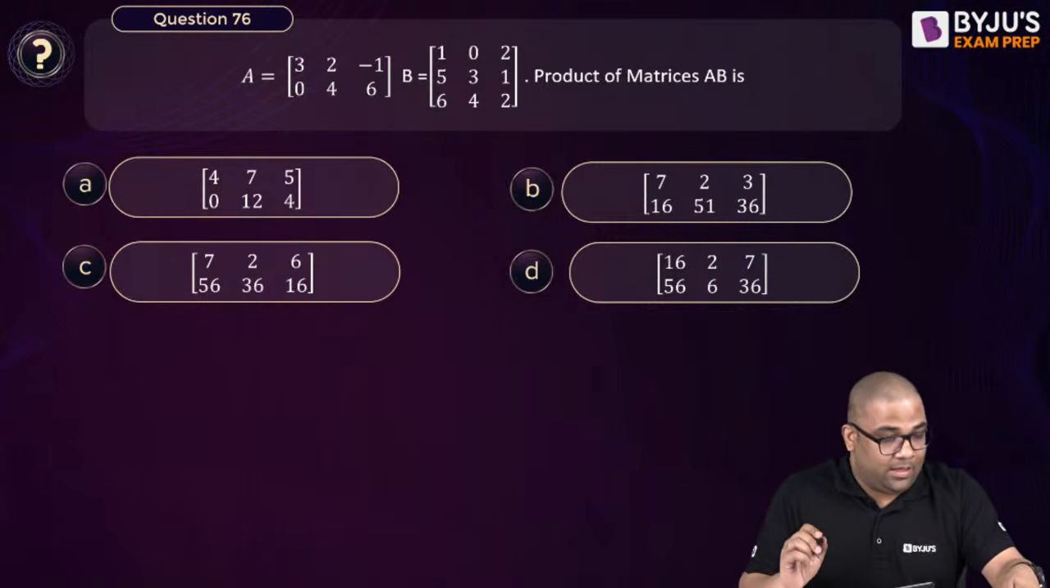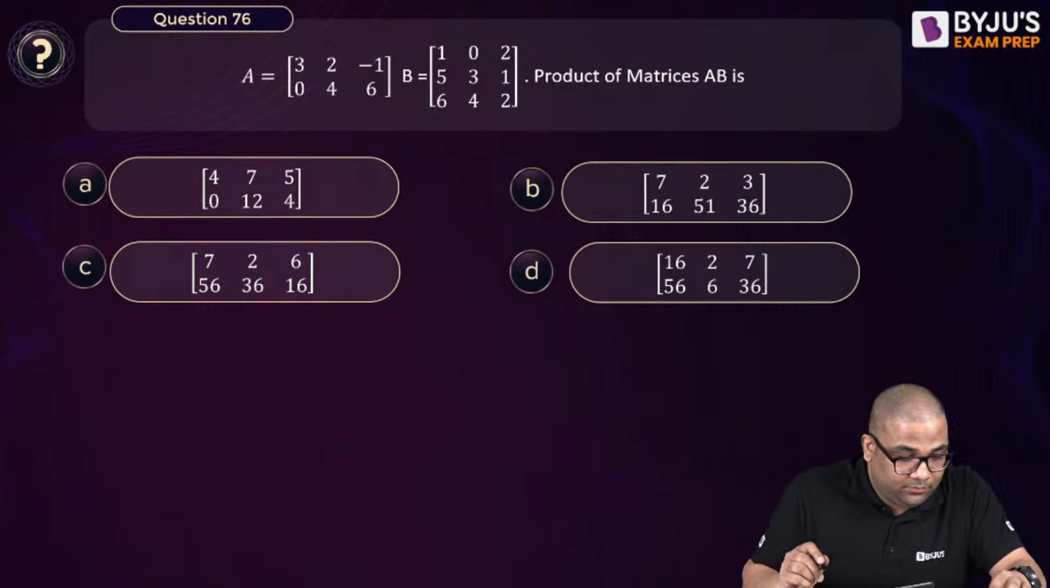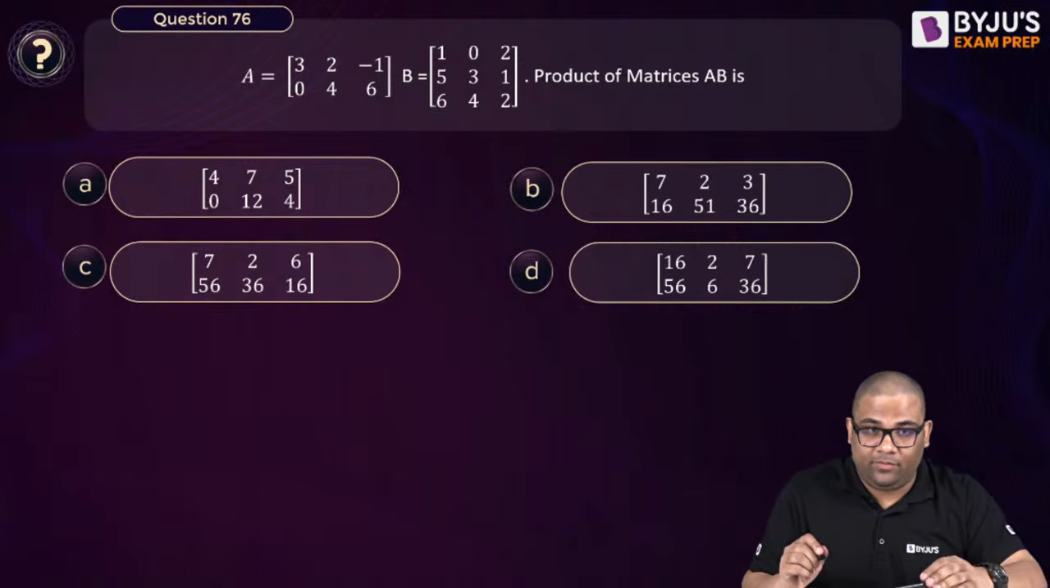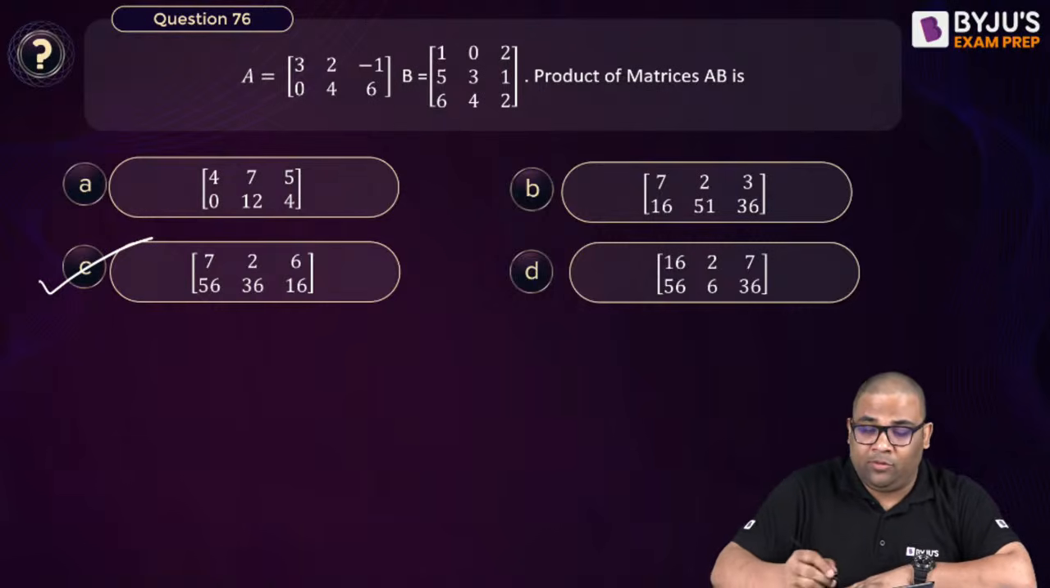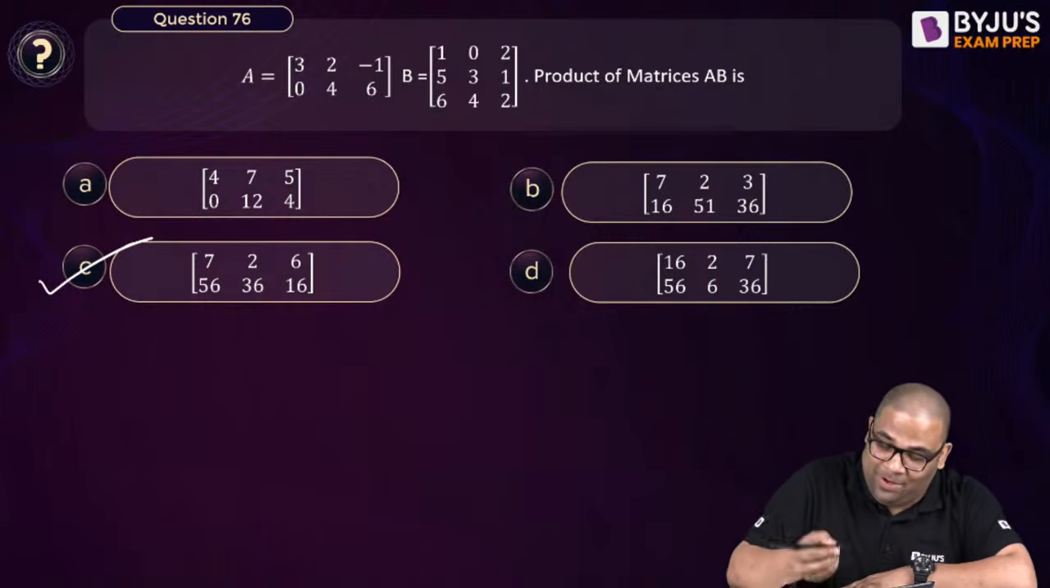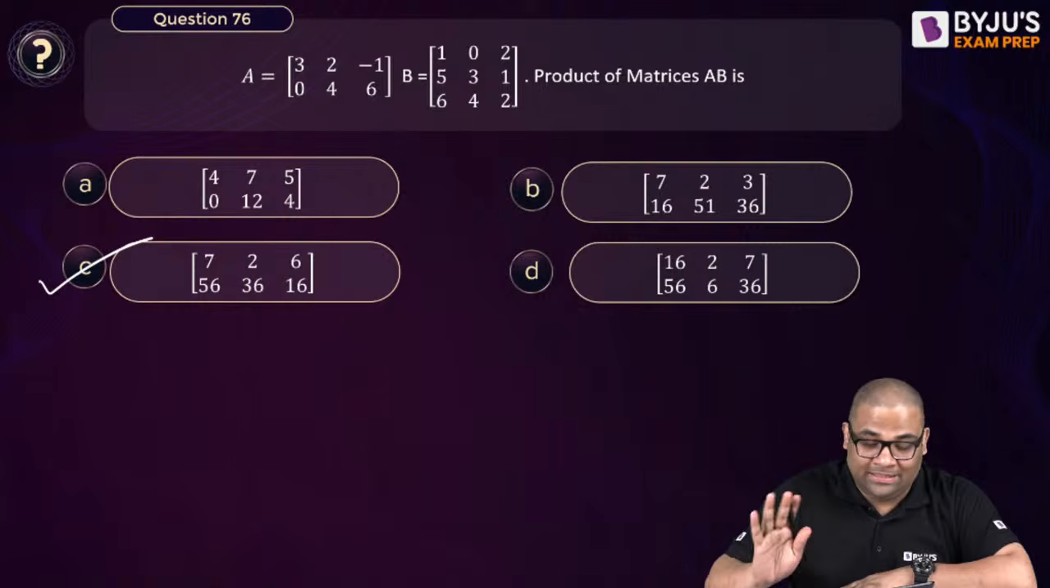Did you forget the product? No, C. Answer C. Very good. Yes, the answer is C. I am not doing the product of matrix. So the answer is C, as told by Mr. Ironman. That is the correct answer.